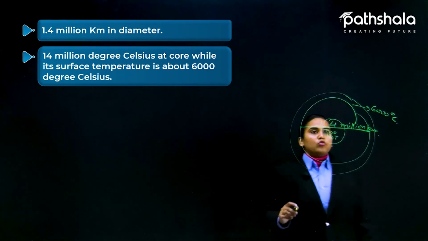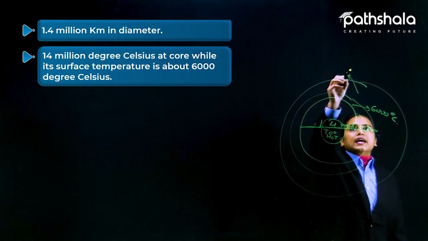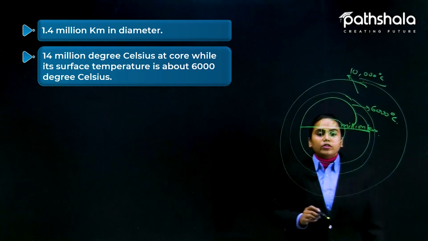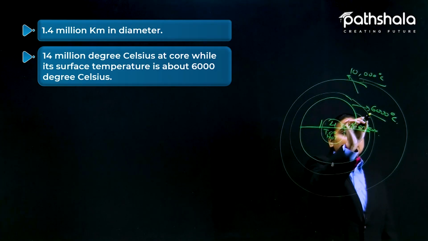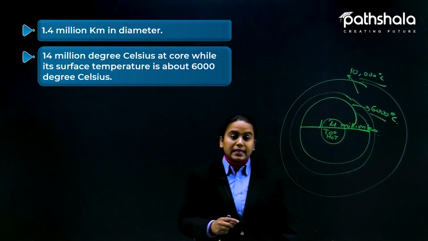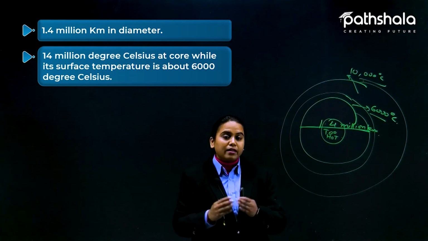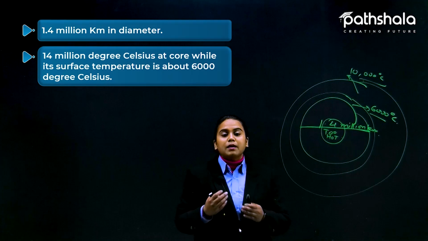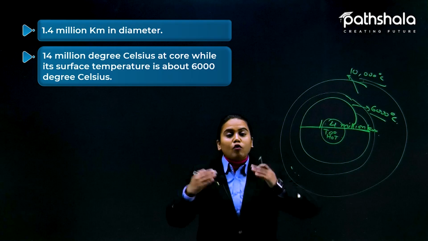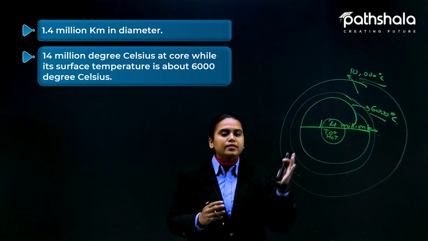Let me tell you one more piece of information, students: the atmosphere of the Sun has a temperature of 10,000 degrees Celsius. Now you are going to say, ma'am, if the surface is 6000, how does the atmosphere become so hot? But yes, this is the fact, students, because the atmosphere again collides with other atoms and molecules and releases some kind of energy there, which makes the atmosphere warmer compared to the surface.